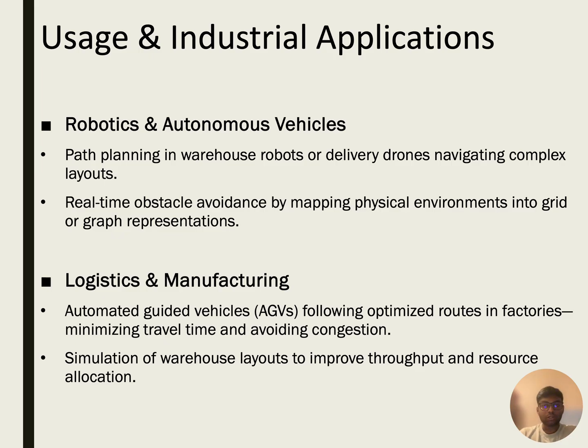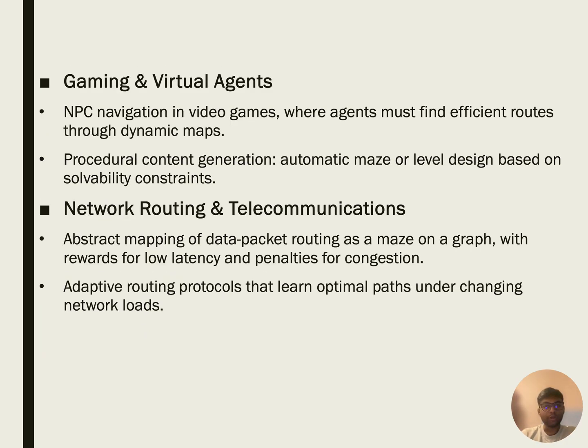Beyond academics, autonomous navigation has a real world impact. Warehouse robots and delivery drones use path planning to navigate aisles. AGVs in factories optimize routes to minimize travel time. Video game NPCs require efficient map traversals. Even network routing can be cast as a maze like graph problem. Our work ties directly into these domains.